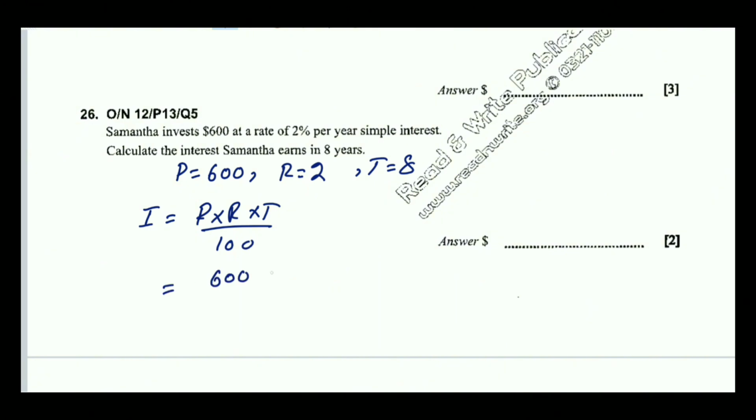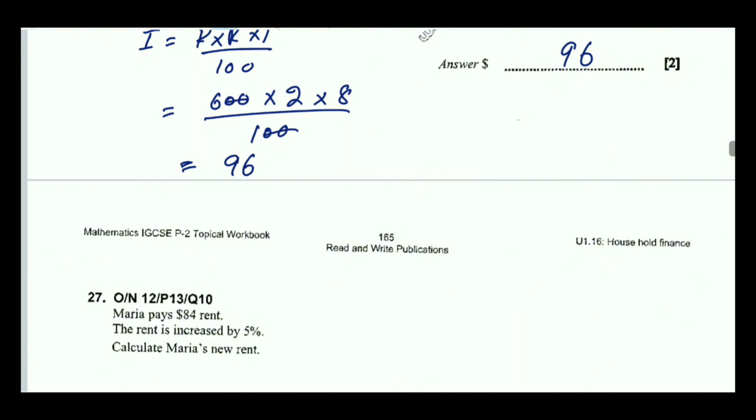Principal is 600, rate, time, over 100. If you multiply it, you will get 96. So we have to make sure what the question is asking: to find just interest, so that will be your final answer.